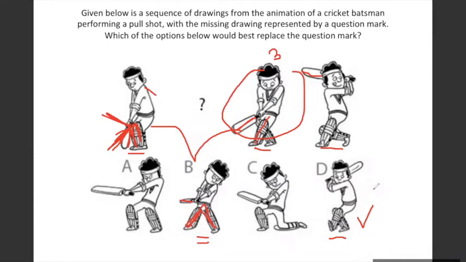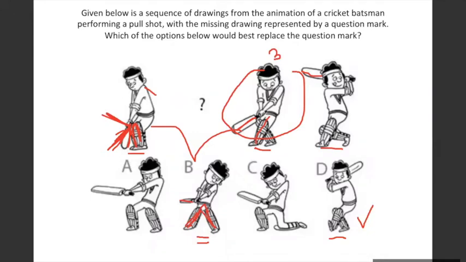Anybody wants to counter? Anybody wants to say anything? Yes, ma'am. Can we also consider the point that in the first figure, the boy is looking towards the ball, which is a little far from him. And then he looks where it is near his legs. And in the third, he looks more closer, and in the fourth, the ball looks more away.